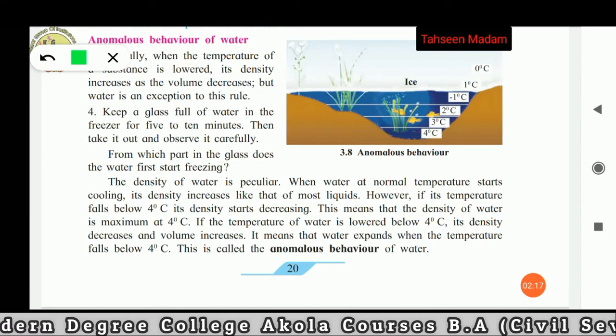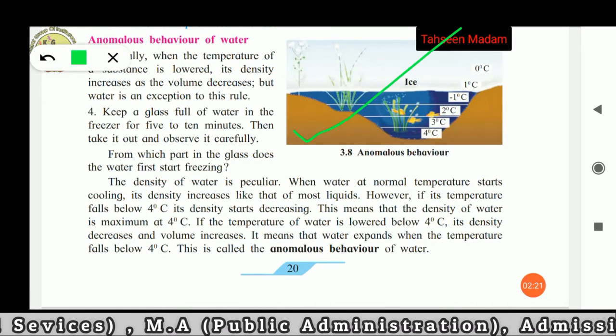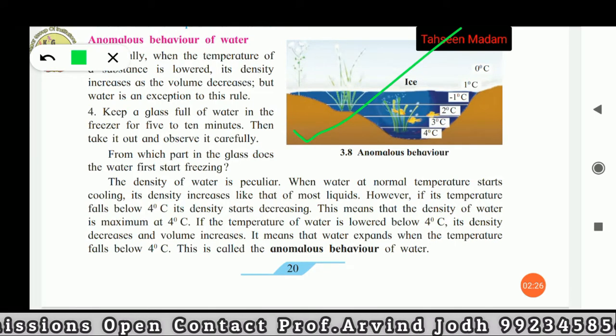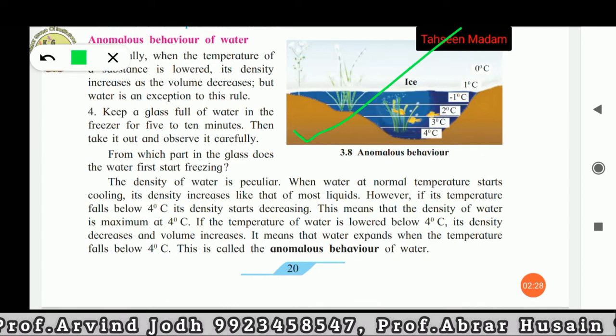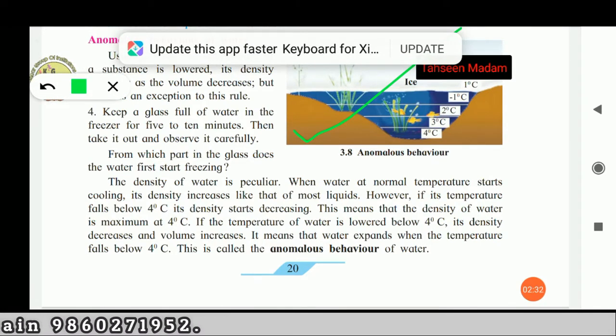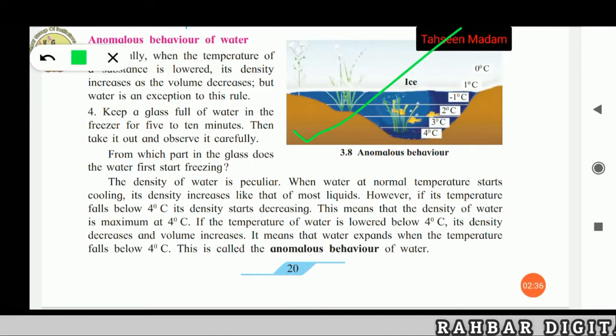This is the diagram of anomalous behavior of water. At the bottom of the water, the temperature is 4 degrees centigrade, then 3 degrees centigrade, then above that 2 degrees centigrade, and at the surface level -1 degree centigrade.